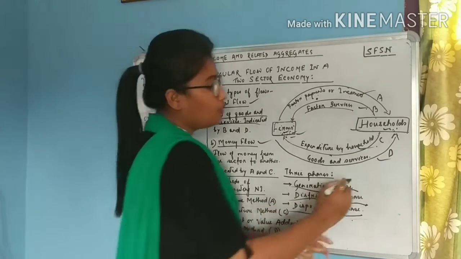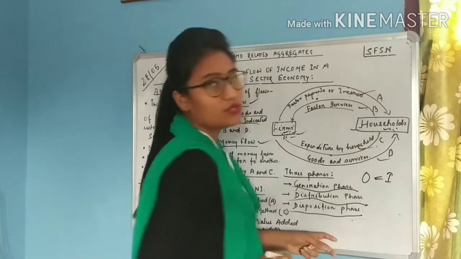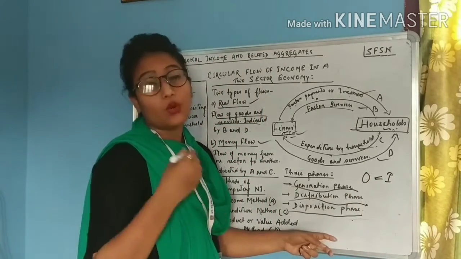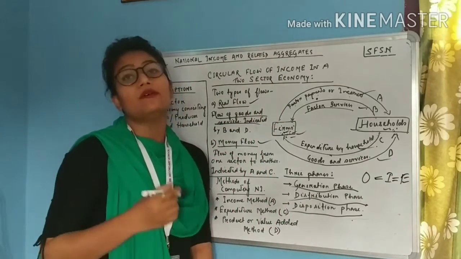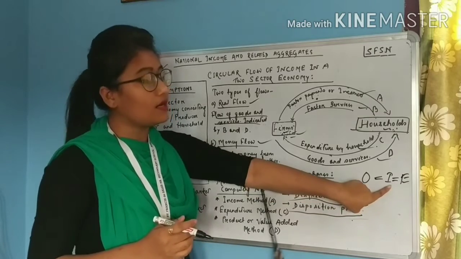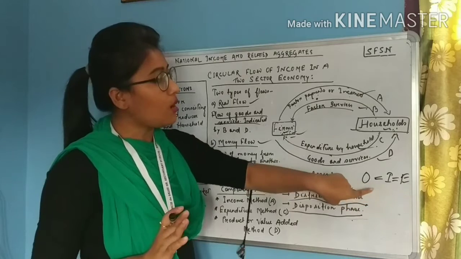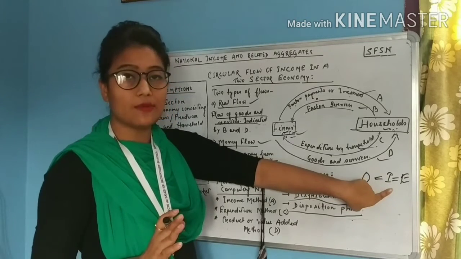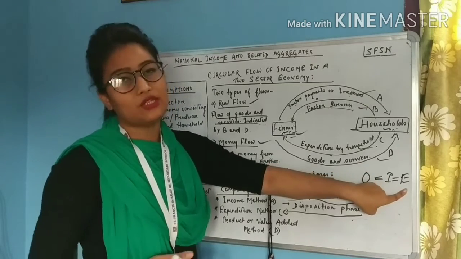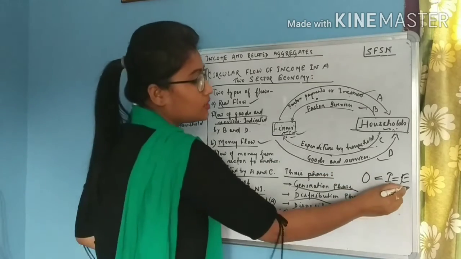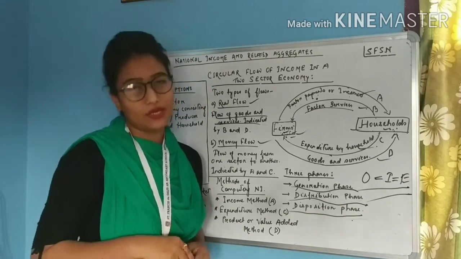Which means that the output produced is equal to the income accrued by the factors, which in turn is equal to the expenditure made by the factors, because whatever income they earn, they will spend all of it. Nothing will be saved. So the output generated is equal to the income accrued by the factors, which in turn is equal to the expenditure made by the factors. So these are the three perspectives from which we can compute our national income.